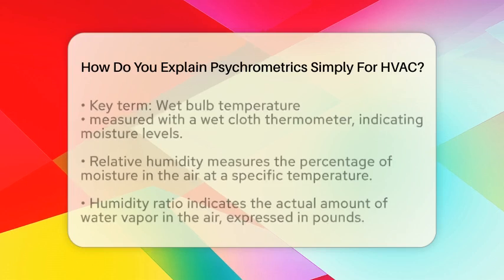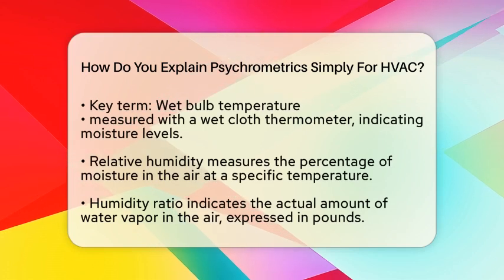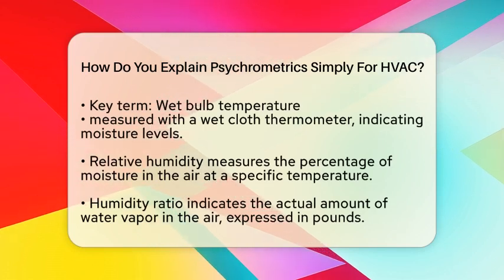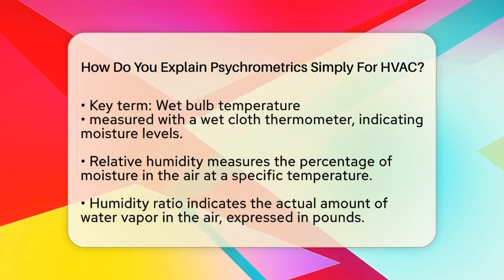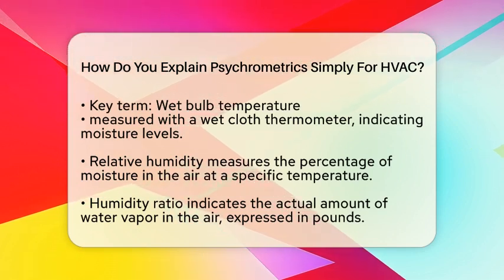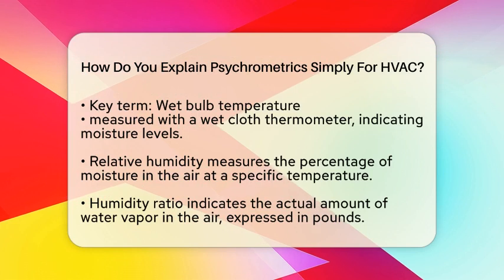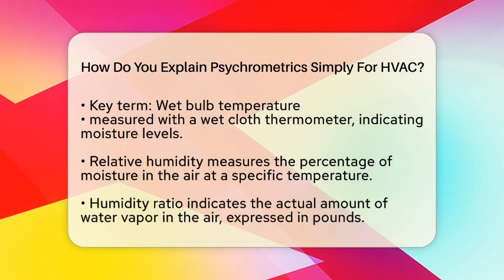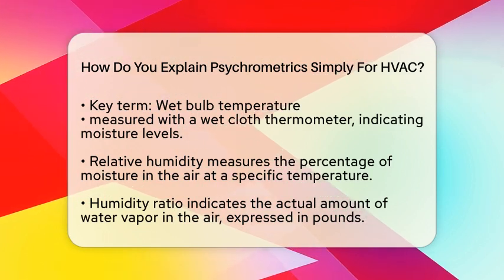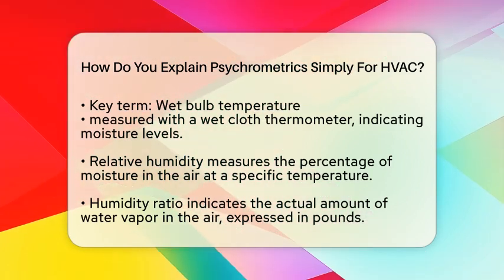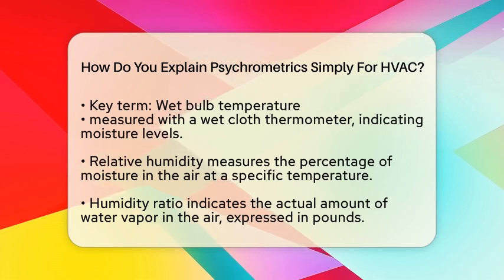Next is wet bulb temperature. This is measured using a thermometer wrapped in a wet cloth. It shows how much moisture is in the air and reflects the cooling effect of evaporation. Relative humidity is another important concept. It tells us the percentage of moisture in the air compared to the maximum amount it can hold at a